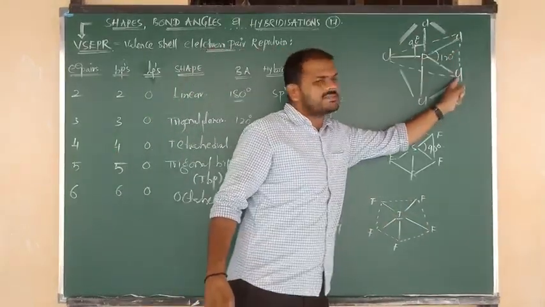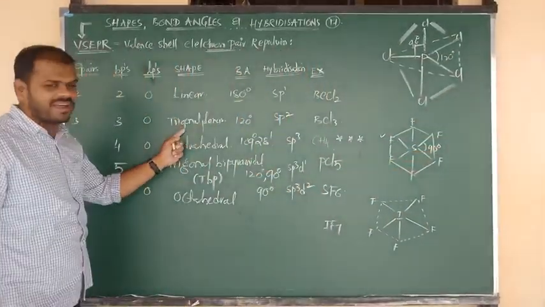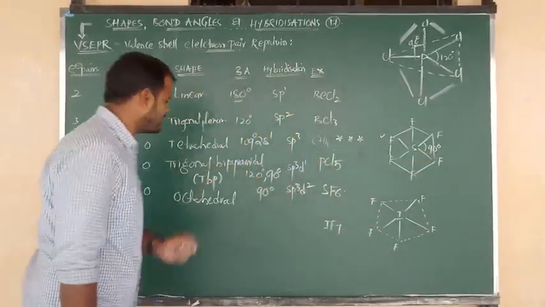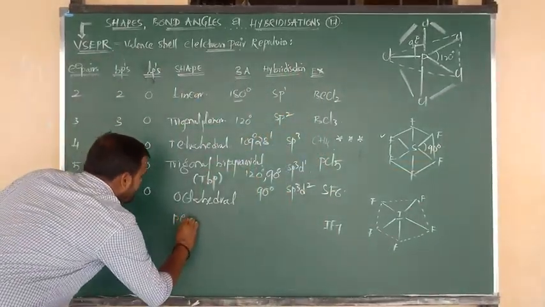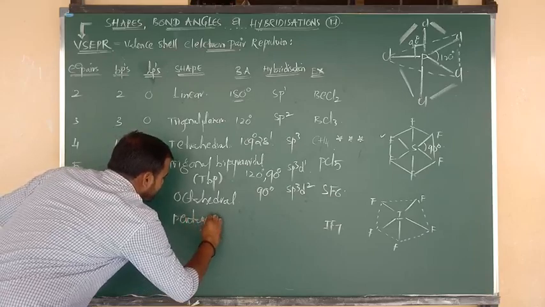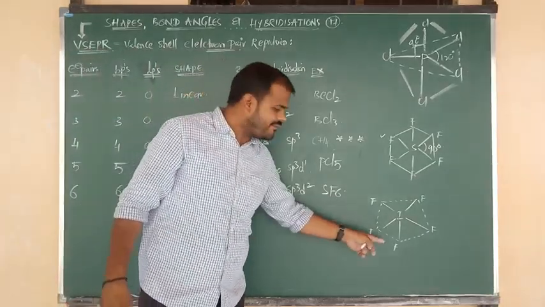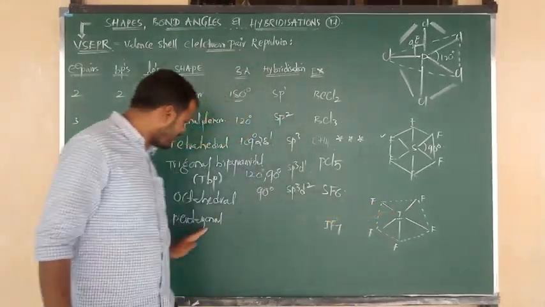In the earlier case, 3 fluorines were there, and you wrote trigonal. But here 5 are there, 5 vertices, so you can say pentagonal. But the total of 7 fluorines are there, and here we have taken only 5. They are in the form of pentagonal.